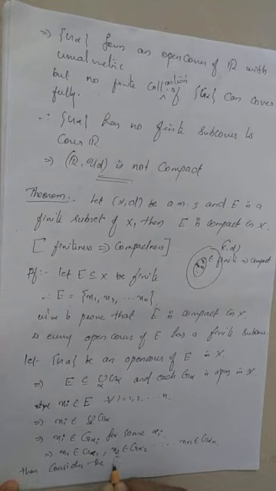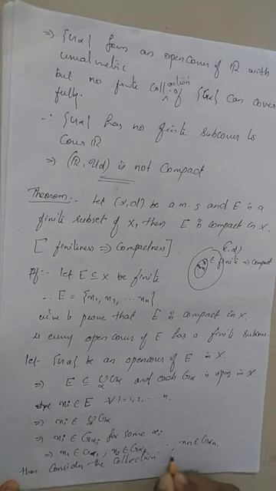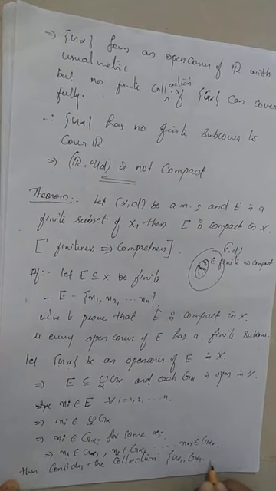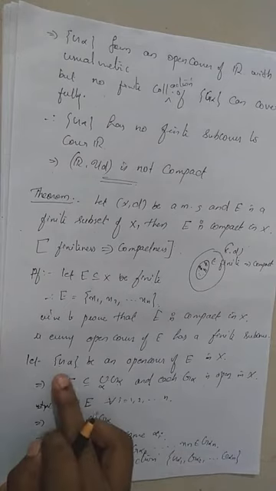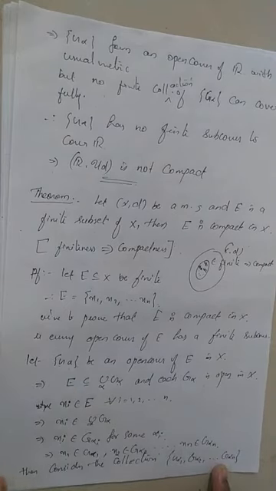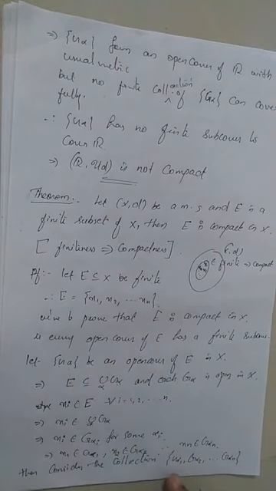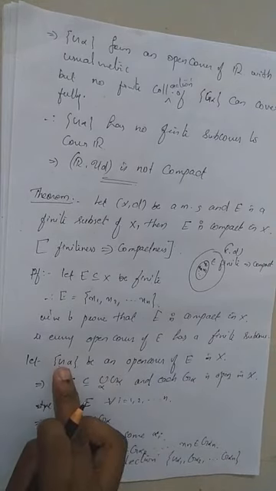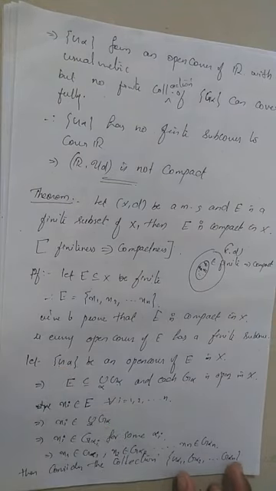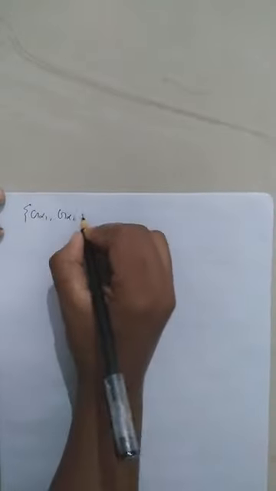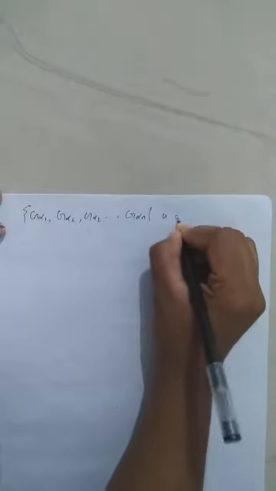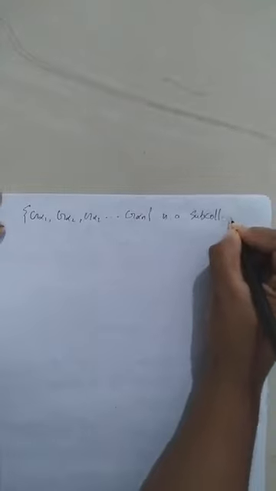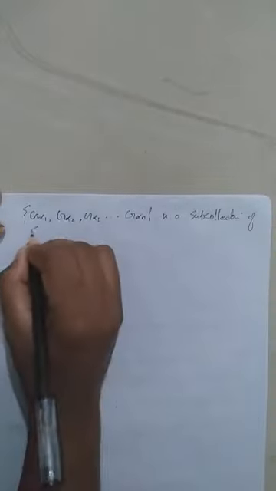Okay. Then consider the collection G alpha 1, G alpha 2, etc., G alpha n. Clearly, this is a subcollection of G alpha, because these are elements of the collection G alpha. Therefore, these finite number of elements form a subcollection of G alpha. So, I can write the collection G alpha 1, G alpha 2, etc., G alpha n, this finite collection, is a subcollection of the collection G alpha.